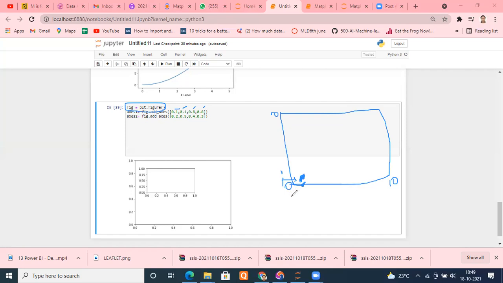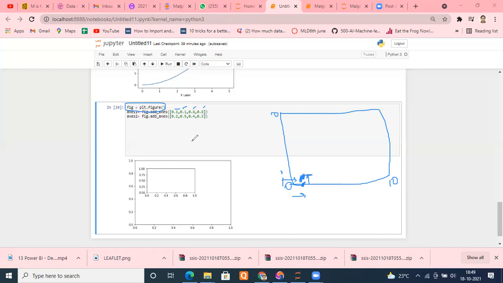Move 10% from the entire window to the left. I moved this way and reached this point. Now don't plot the graph from here, move from this point. I moved 10% above, that is this point, I moved up. Tell me, is it okay till this point? Yes, sir. Okay, now it is fine.